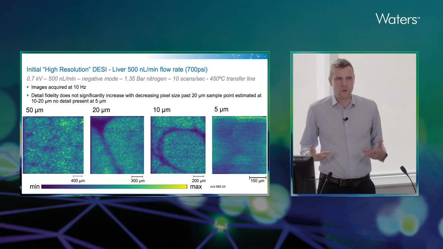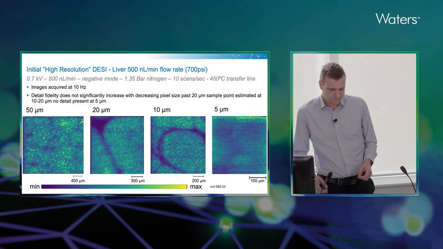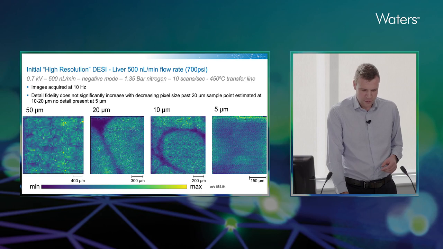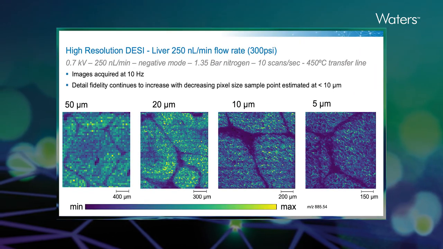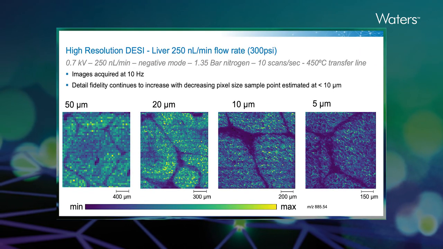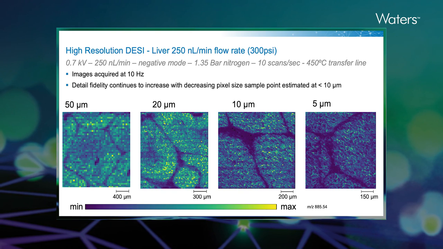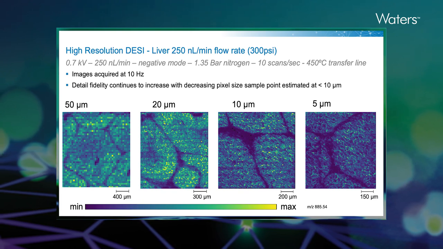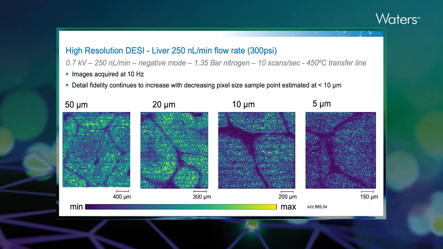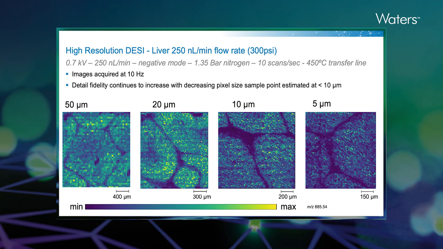So we're not getting more information by having more pixels. However, if we halve that flow rate again down to 250 nanolitres per minute, which gave us around 300 psi, we can now see that as we progress down in pixel size from 50 to 20 to 10 to 5, we're actually getting more information. We're seeing a better clarity of image. We're not just seeing the same thing but a bit blurry.